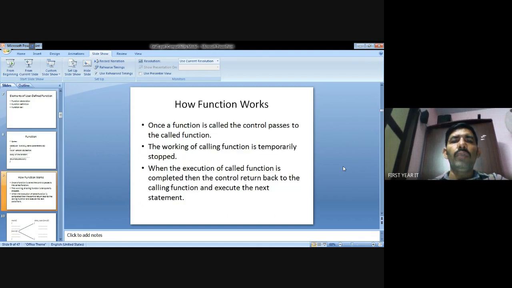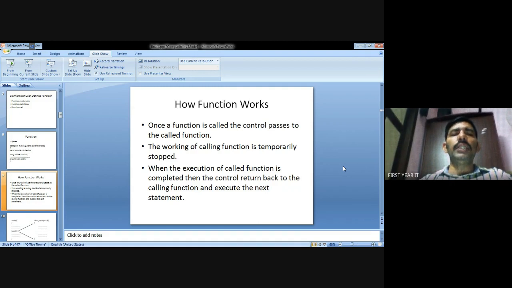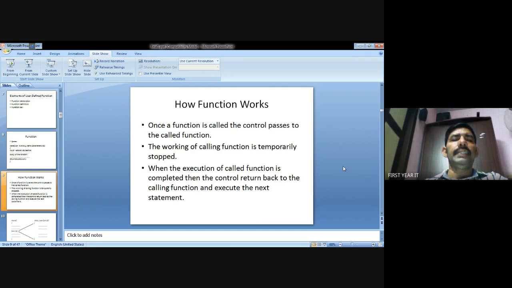How does a function work? The function is executed when it is called. The main function calls the subfunction to execute, and the subfunction returns back to the main function.